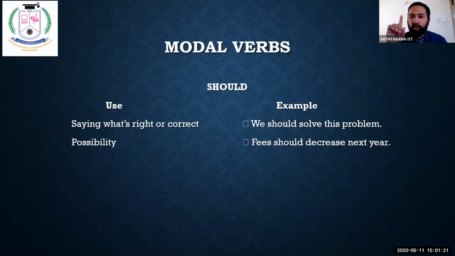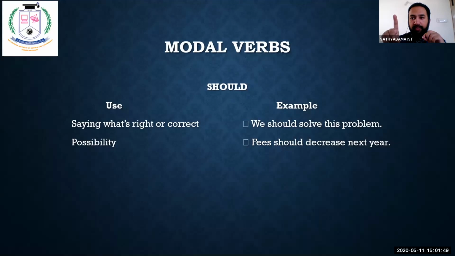Why? Because no one is having enough money. All the businesses have come down. So we should decrease next year. This is a possibility. Okay, my dear friends. So for should, you have two things. One is saying the right one. The other one is possibility. See it? We should solve this problem. Otherwise, somebody else will do it and we will not get the good name.